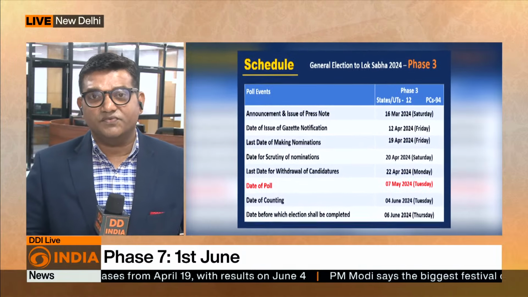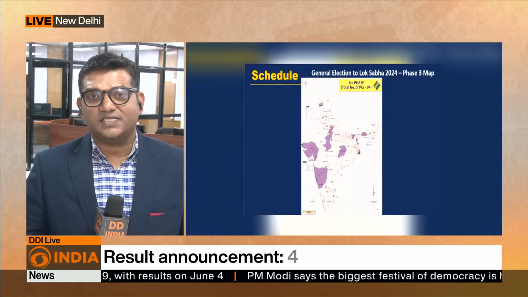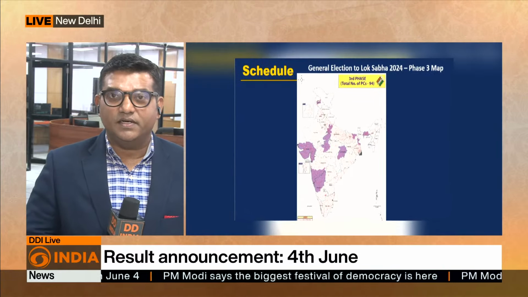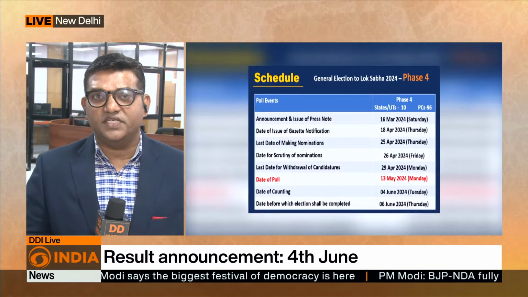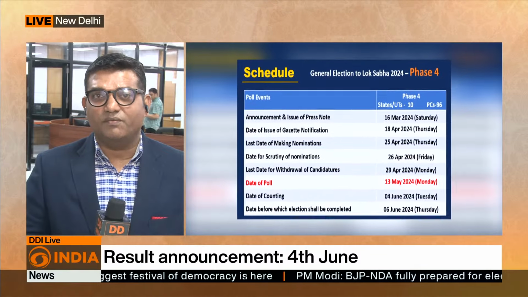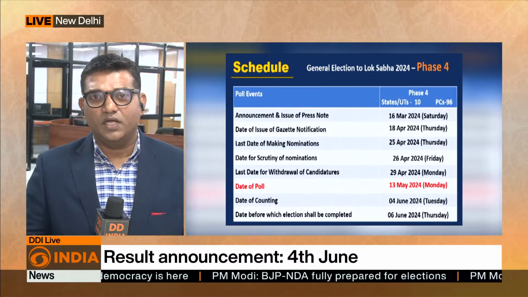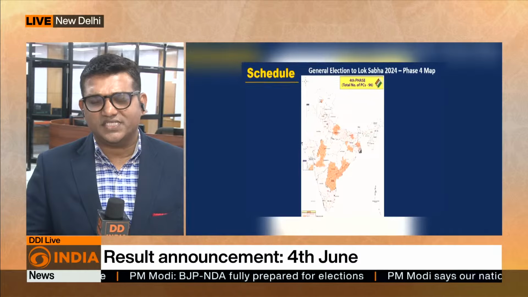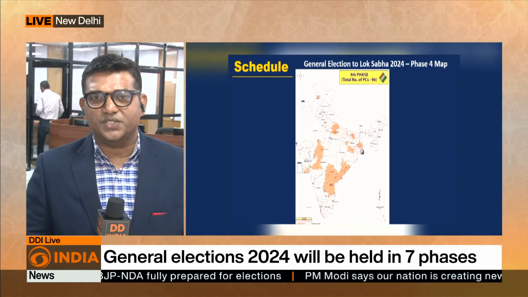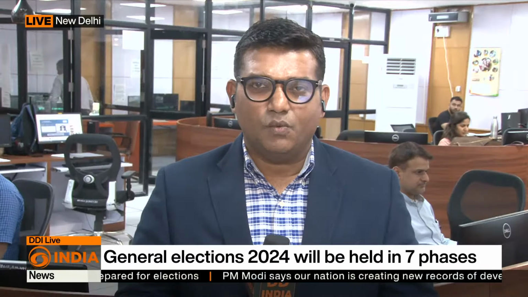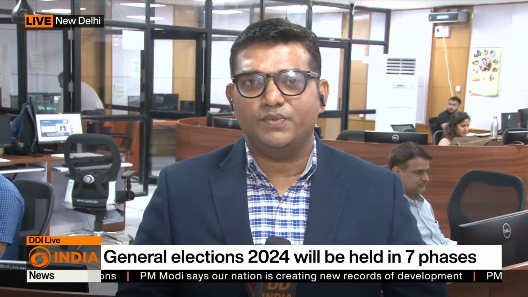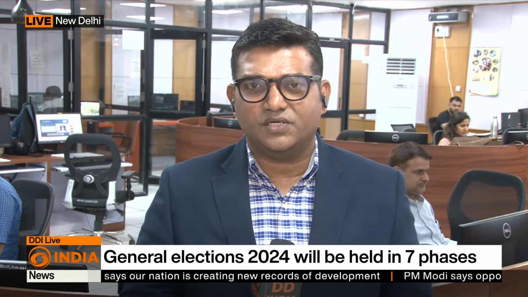So purely in terms of numbers, it's a big task getting this organized, moving from one phase to another, letting all these move from one state to another. That's not all. There are 4 states that are going for assembly elections simultaneously along with the Lok Sabha elections: 3 in the east, Odisha, Andhra Pradesh along with Sikkim, and 1 down south, Andhra Pradesh, that goes to the polls.